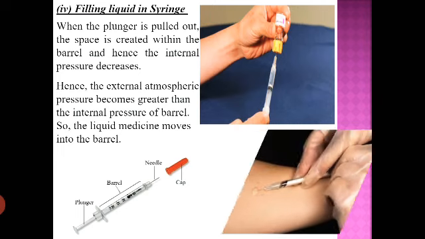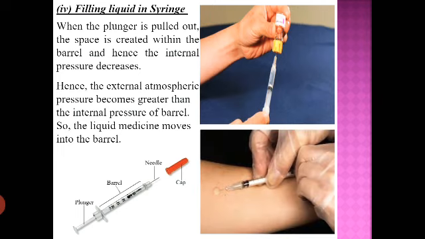And when you have to inject this into the body, again what you need is the pressure by the syringe should be high so that it can be injected. So what you do, you basically push the plunger. So when you push the plunger, the liquid molecules within the barrel will come closer, and when the liquid molecules come very close, what will happen? The pressure will increase, and that will become higher than the pressure of your body.